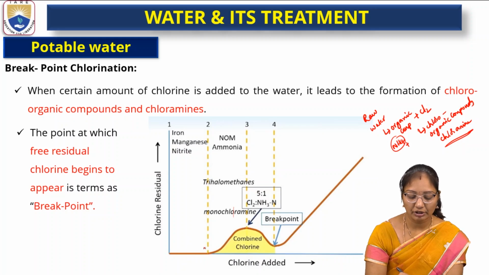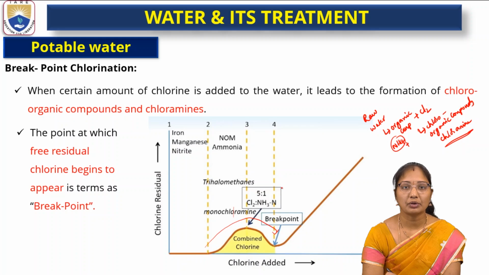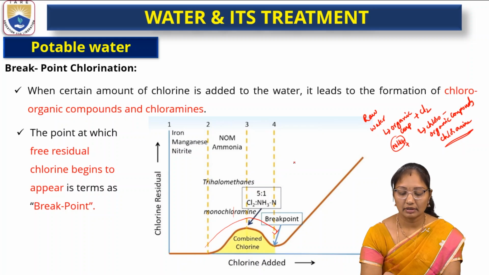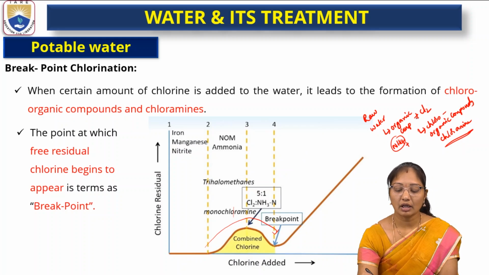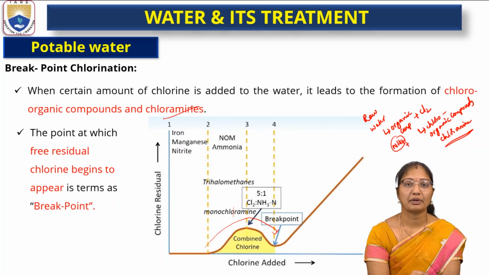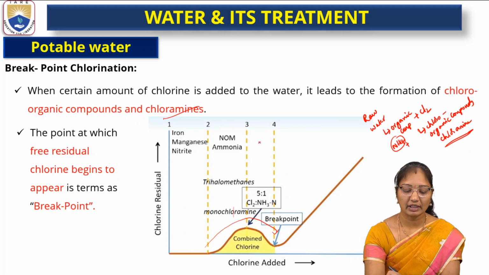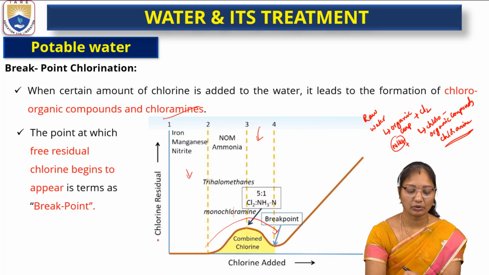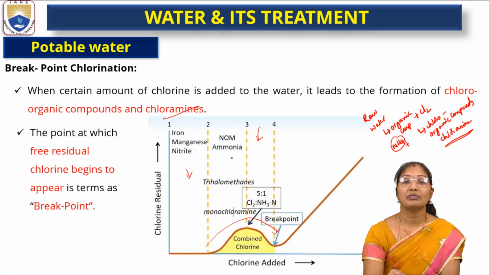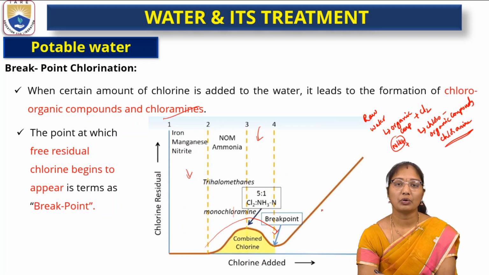When chlorine keeps being added, they will get all these chloramines and chloroorgano compounds, because the organic compounds react with the chlorine and chloroorganic compounds and chloramines are formed. When it starts giving free chlorine again, we keep on adding chlorine, so the chlorine residual is increasing. When the water has free chlorine, when it is tested for free chlorine, then they can consider it as